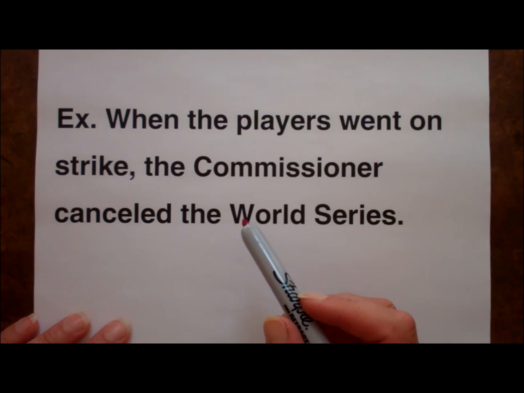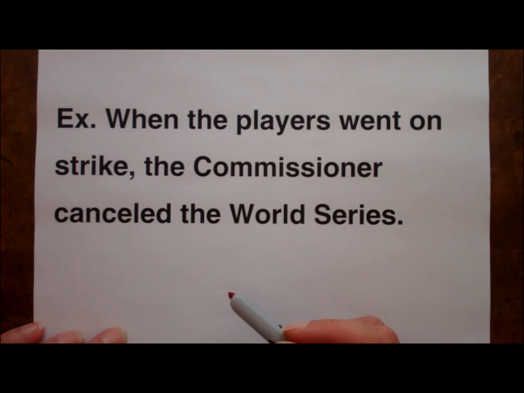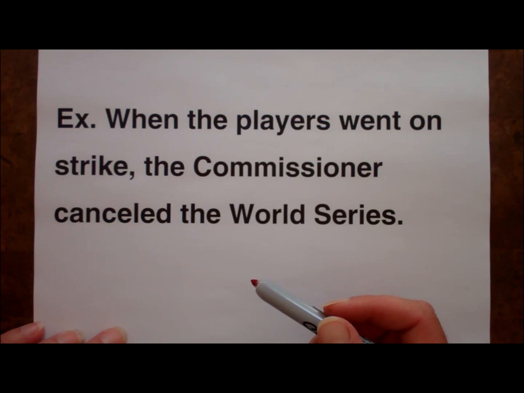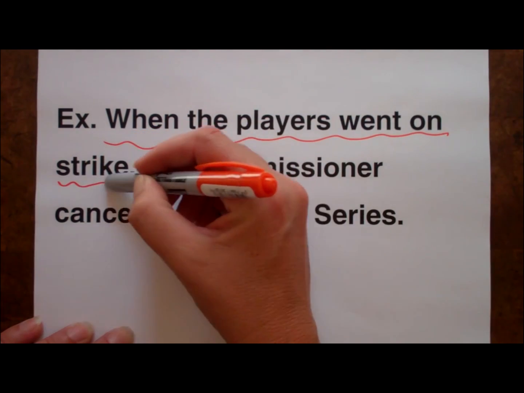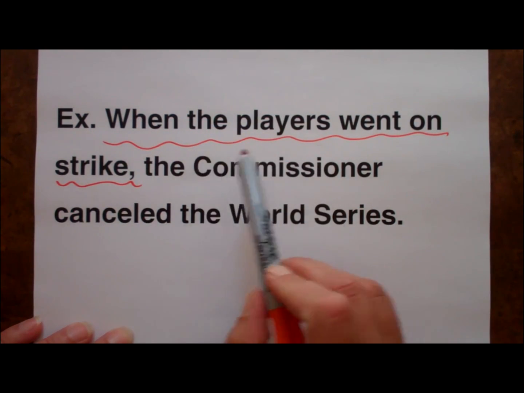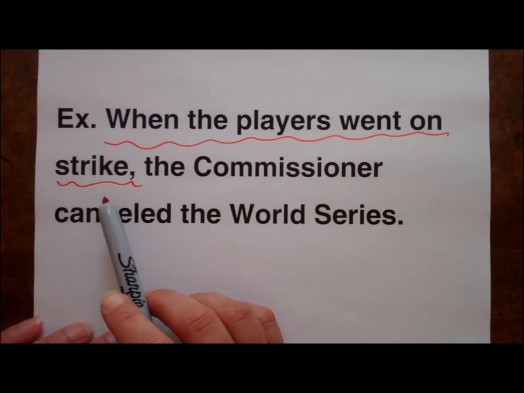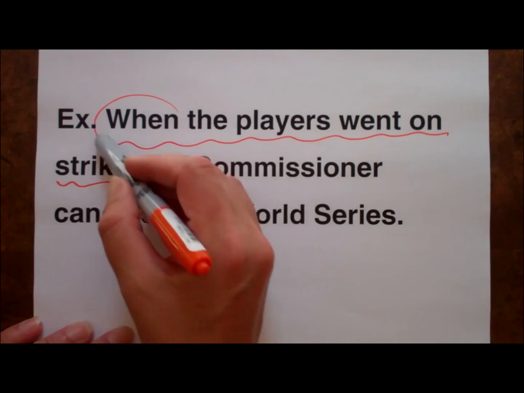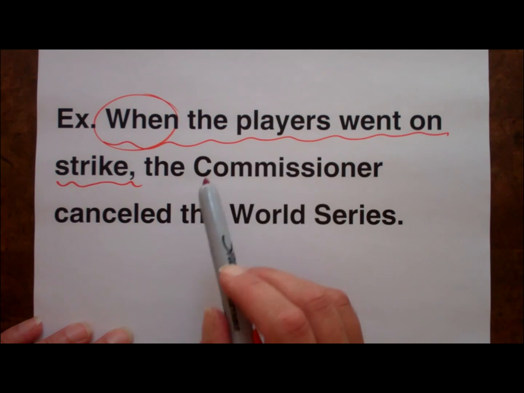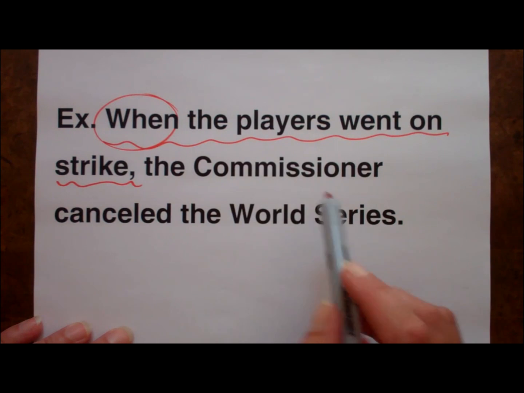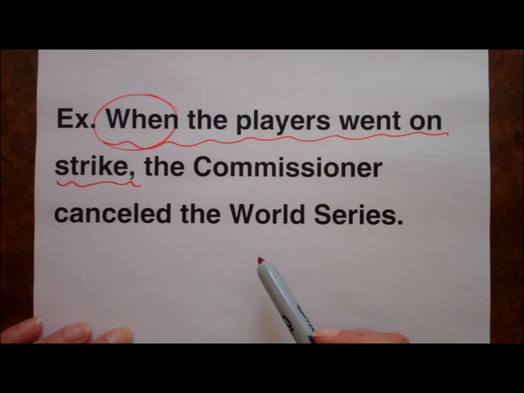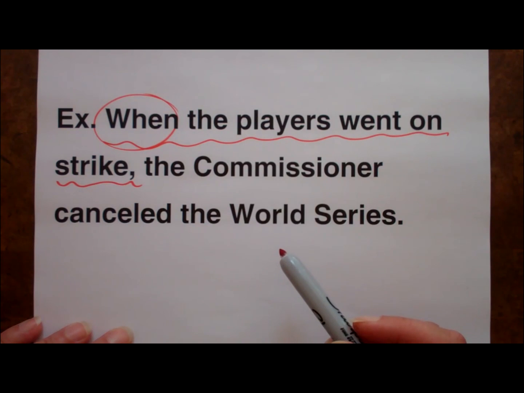When the players went on strike, the commissioner canceled the World Series. In this sentence, the subordinate clause is fairly obvious because it is set off by a comma: when the players went on strike. When the players went on strike also begins with a subordinating conjunction, a trigger word, in this case, the word when. If I move the clause to the end of the sentence, it would read, the commissioner canceled the World Series when the players went on strike. It would still be a complex sentence, and the main and subordinate clauses would not change.